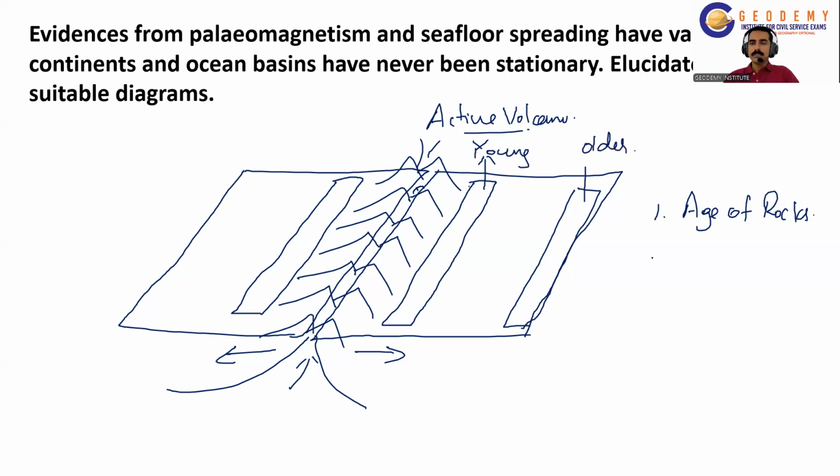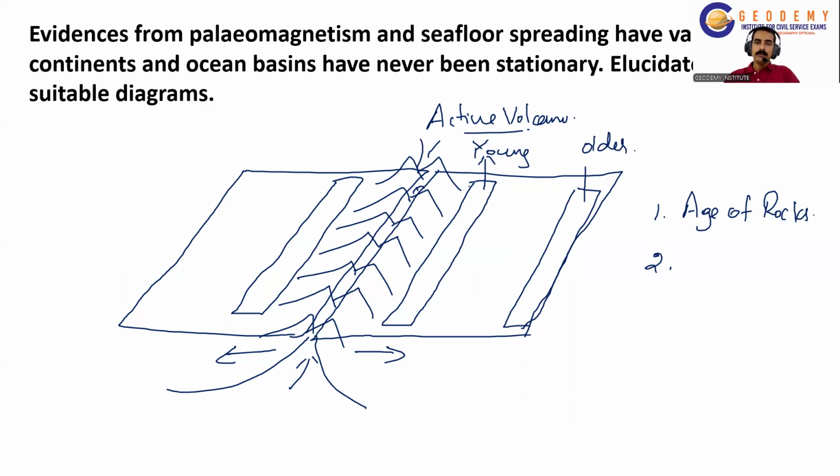So this is the evidence they found first. As we move away from the ridge, the age of the rocks increases. For example, if it is 1 million years old, it may be 2 million or 3 million or 4 million years old. Like that, the age was increasing.